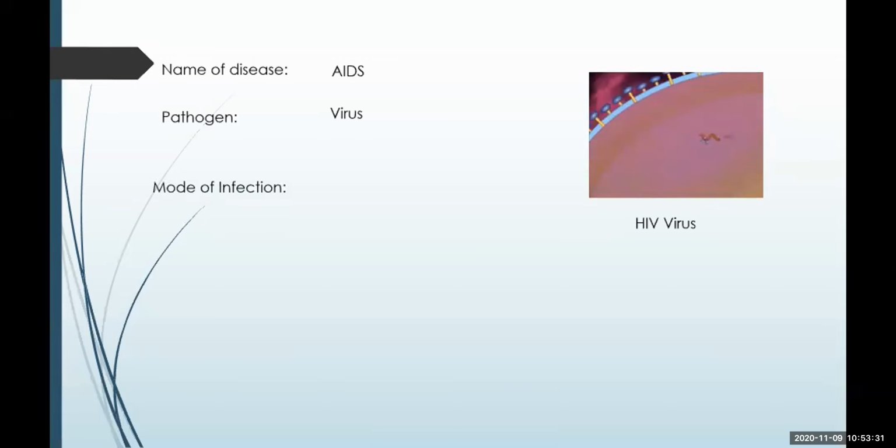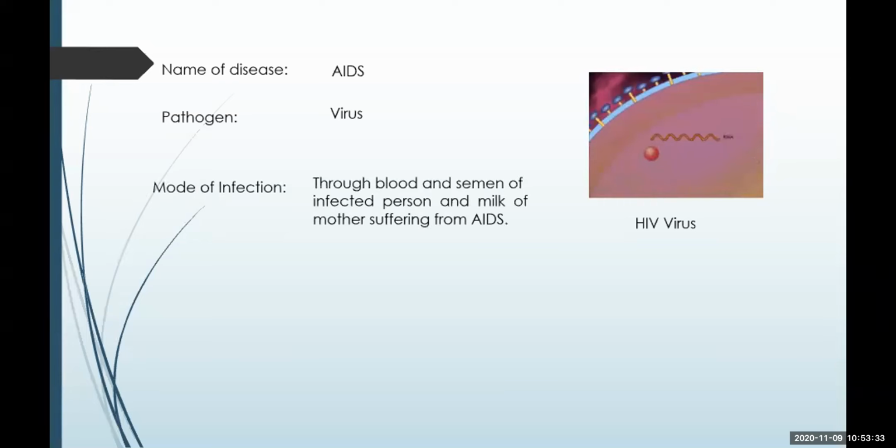Now, what are the modes of infection? This virus can enter the body of a person through the blood, through the semen of the infected person, or through the milk of a mother suffering from AIDS, or through sharp metal objects which have blood infected by the person having AIDS.